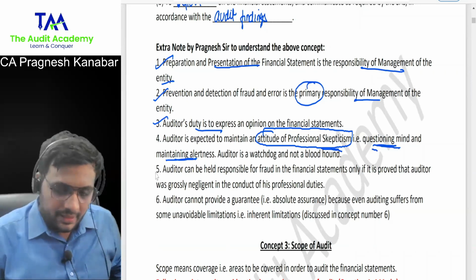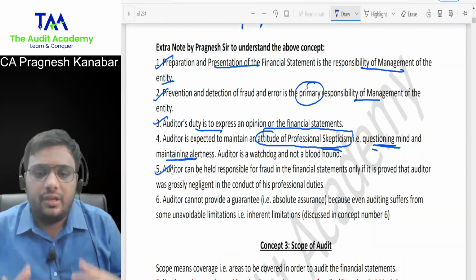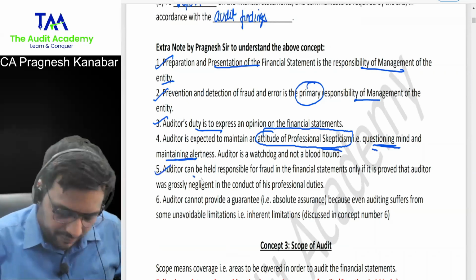All right. Then the fifth point is the main gist. Auditor can be held responsible for fraud.